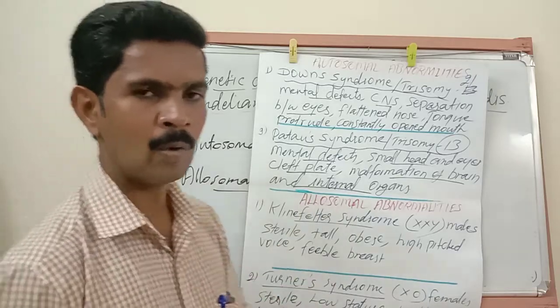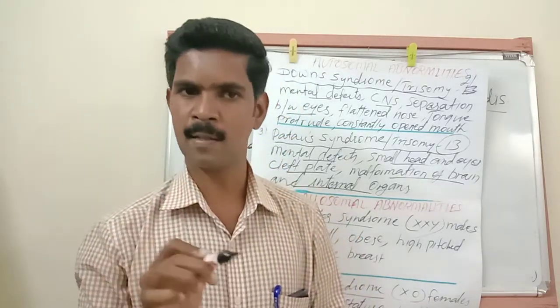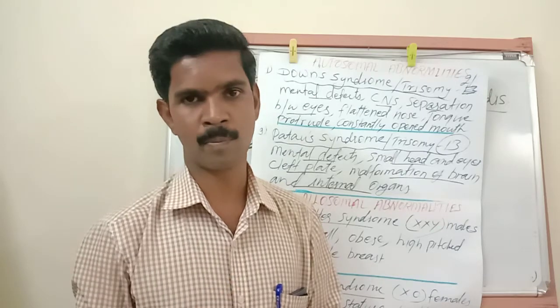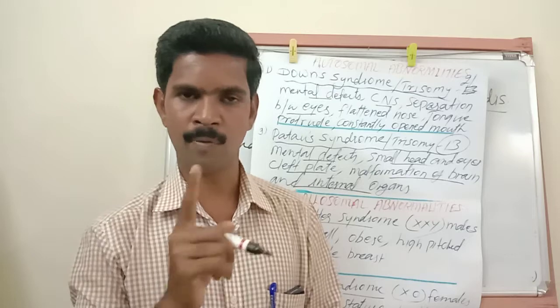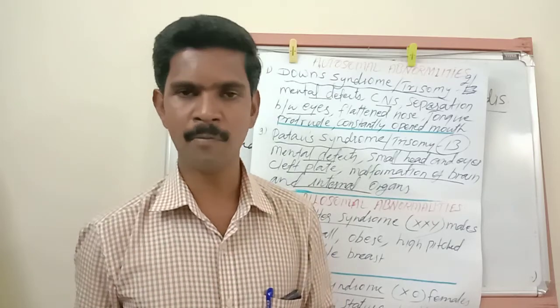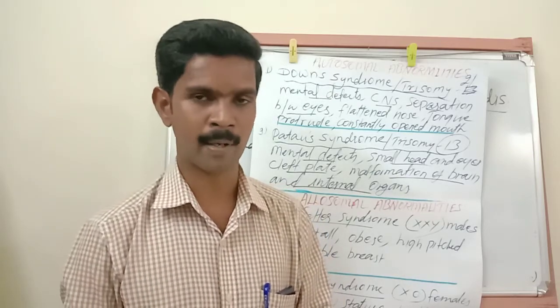Normally, you all know 44 autosomes are present in the male body, and 2 sex chromosomes are present: one X chromosome and one Y chromosome. So 44 plus 2, 46. Totally 46 chromosomes are present in the male body cells.